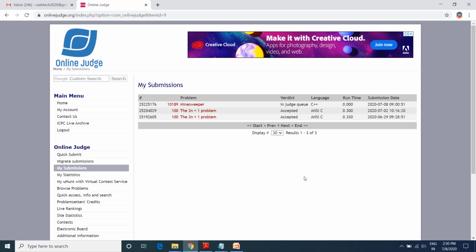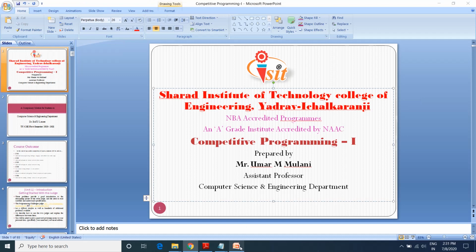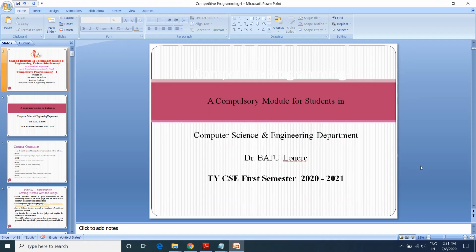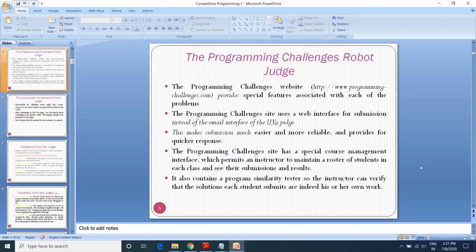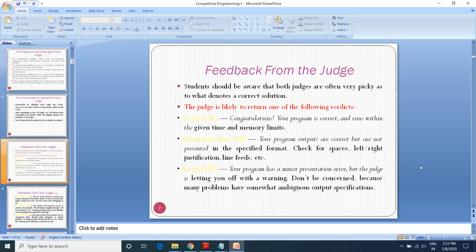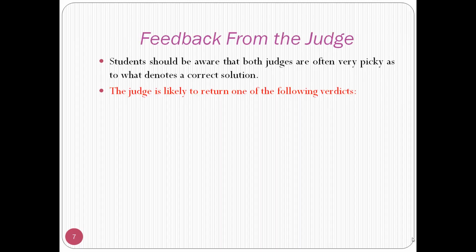Once they execute the solution and run the code, depending on your submission, they will provide feedback on it. And as I told you, the feedback we get is of various kinds. So these are the feedbacks we get once you submit the code on the